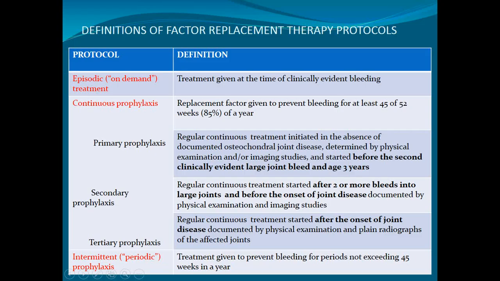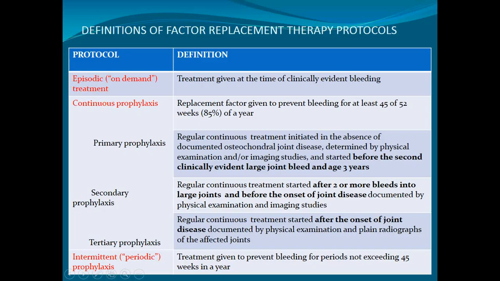Once a patient is diagnosed as a case of hemophilia, okay, now the patient has come with bleeding, with hematoma, with bruises, with any evidence of bleeding, and then you gave factor 8. This is the on-demand treatment. Okay, this is a type of the treatment. While there is continuous prophylaxis.